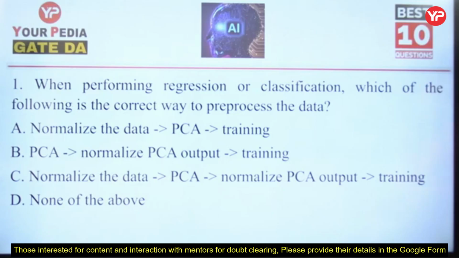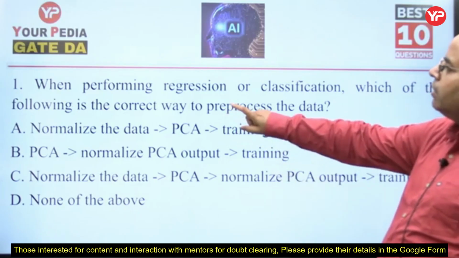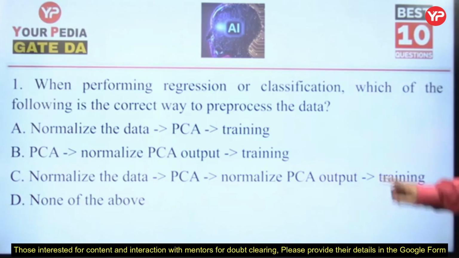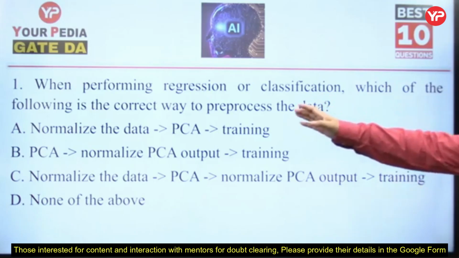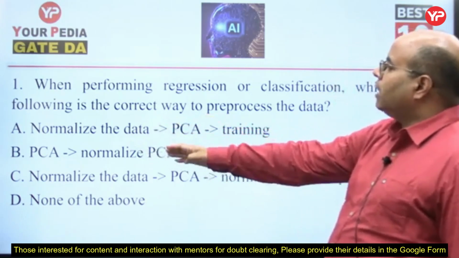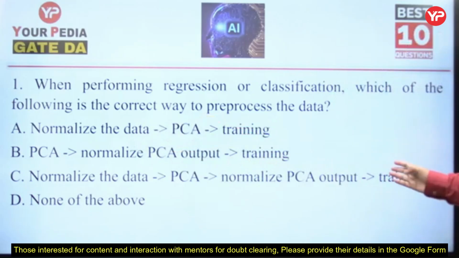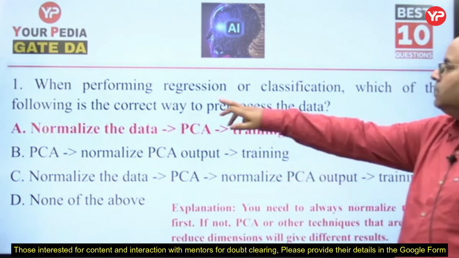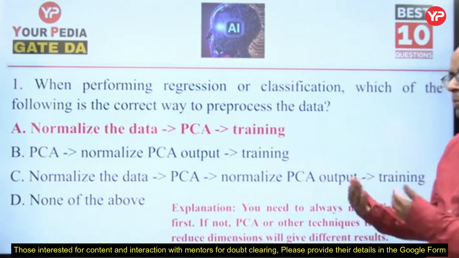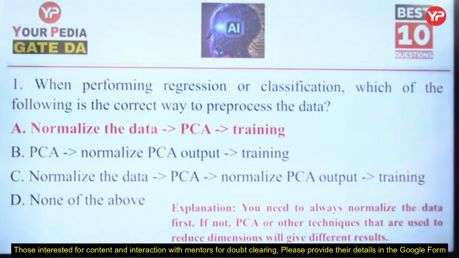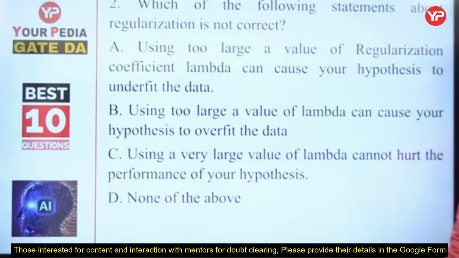So anything you are doing, you will normalize it first. So normalize the data, then do PCA, principal components analysis, and then do training. First doing PCA has no meaning before normalizing, and after PCA again normalizing doesn't mean anything. So the answer is A. You need to always normalize the data first. If not, PCA or other techniques that are used to reduce dimensions will give different results. Results will be wrong.